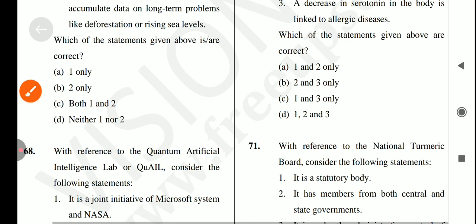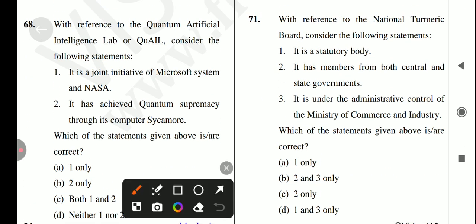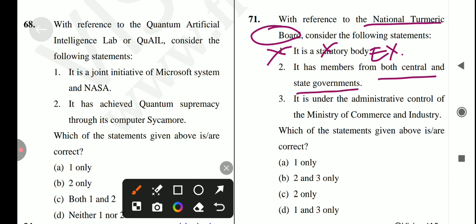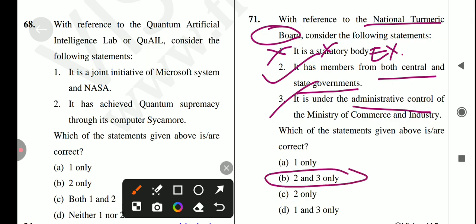Next question is, with reference to the National Turmeric Board, consider the following statements. So first, it is a statutory body. No, it's not a statutory body, it's an executive body. So first statement is incorrect. Next is, it has members from both central and state government. Is it true? Yes, it's a correct statement. Next is, it is under the administrative control of the Ministry of Commerce and Industry. Yes, it's also correct. So answer for this question is option number B. Only 2 and 3 is the correct answer for this question.